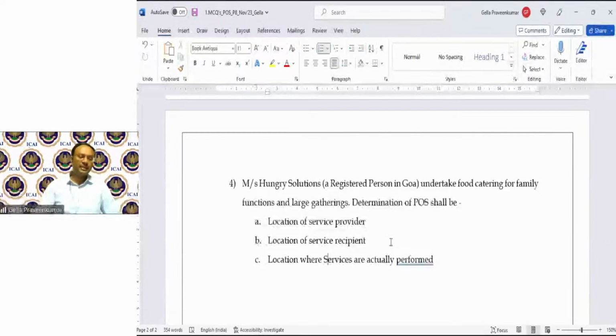Please look into your institute material. Place of supply of restaurant, catering services, personal grooming, fitness, beauty treatment, health service, including cosmetic and plastic surgery, shall be the location where services are actually performed. So as per provisions of section 12, subsection 4, my answer will be where services are performed.